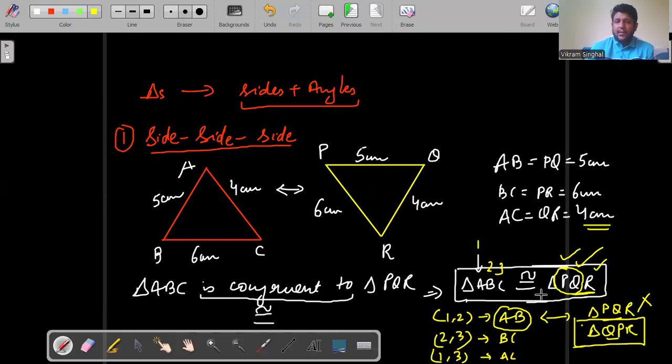All right. Now let us understand with another example how we write the correct names. All right. I'll just draw two other triangles here. The same concept. The first triangle here, and let me draw it with another color.